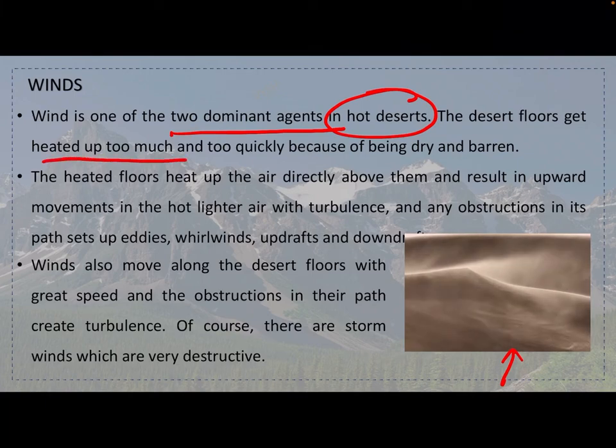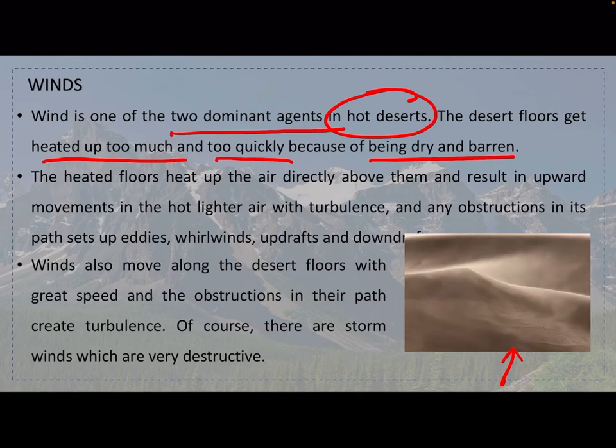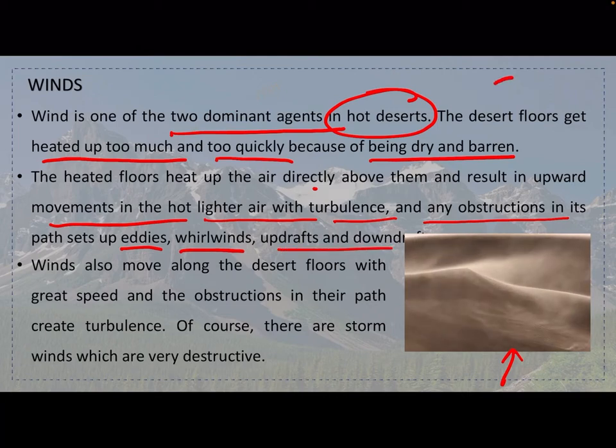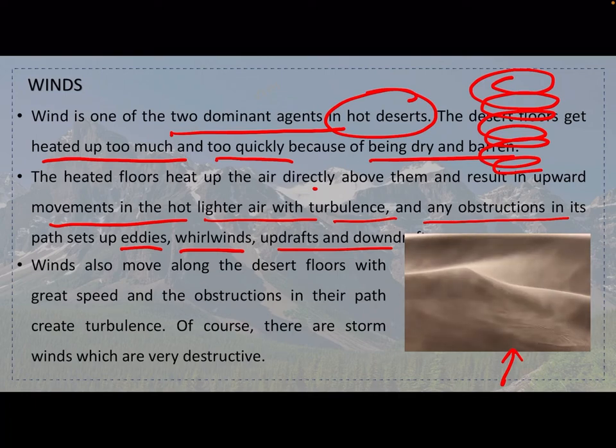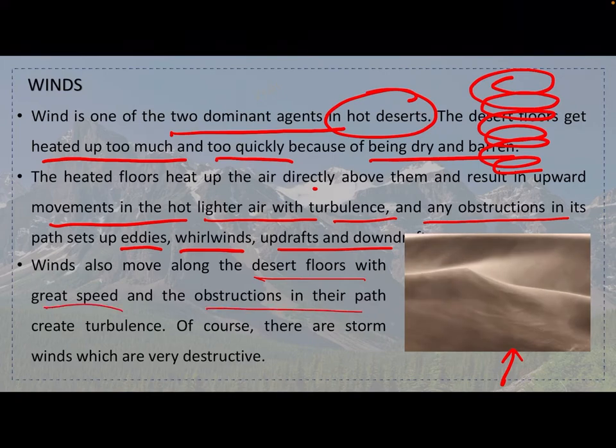Okay, the desert floors get heated up too much and too quickly because of being dry and barren. The heated floors heat up the air directly above them and result in upward movement of the hot lighter air with turbulence, and any obstruction in its path sets up eddies, whirlwinds, updrafts. And you have seen this kind of air move because of the heat basically. Winds also move along the desert floors with great speed, and obstructions in their path create turbulence.